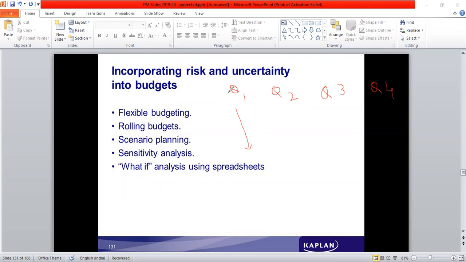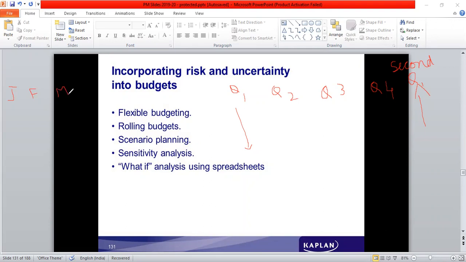At that point of time, when they are dropping one period's budget, they would prepare another similar period and add it to the existing budget. So that would be second year quarter one. So at any given point of time, they would have a budget for a defined period of time. For example, if for one quarter they are preparing budgets for January, February, and March.